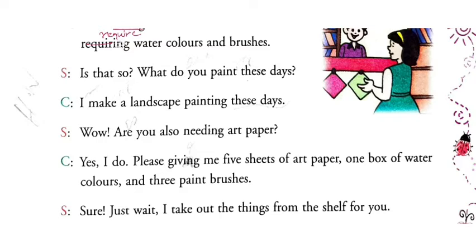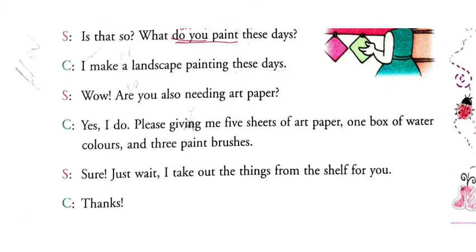"Is that so? What do you paint these days?" It should be "What are you painting these days?" instead of "what do you paint." "I make a landscape painting these days." Instead, write "I am painting a landscape these days."